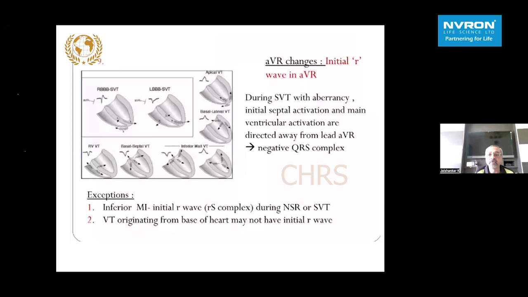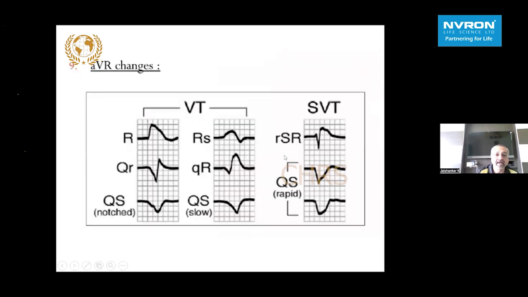So during SVT with aberration, the initial septal activation and ventricular activation are directed away from AVR. So you may not have an initial R wave. It will be all QS as shown here, right bundle branch block, left bundle branch block, both. And that has to be borne in mind. But then a more blown up picture shows initial R wave and the RS and terminal R also having a notch. And if you look at the initial and the terminal part of the R wave in AVR alone,